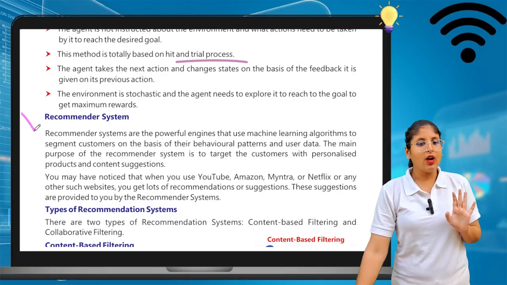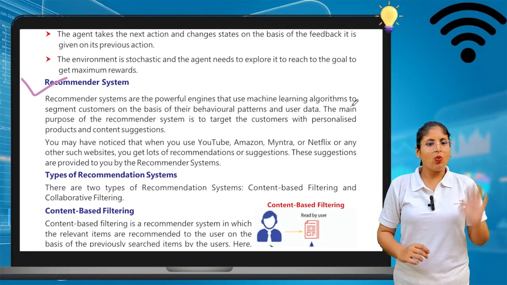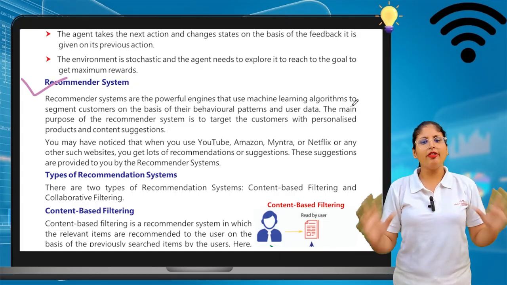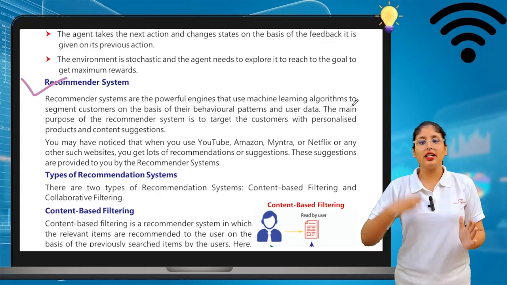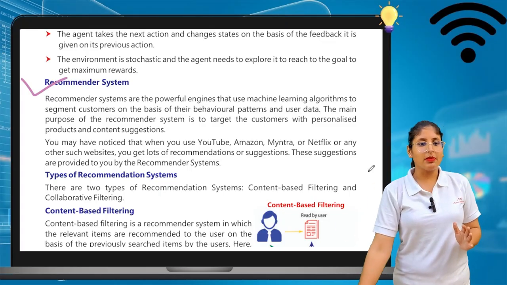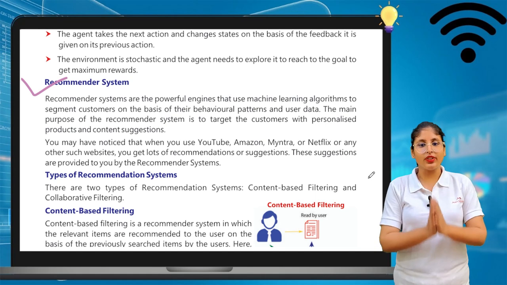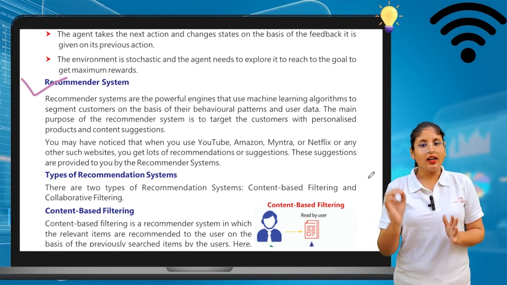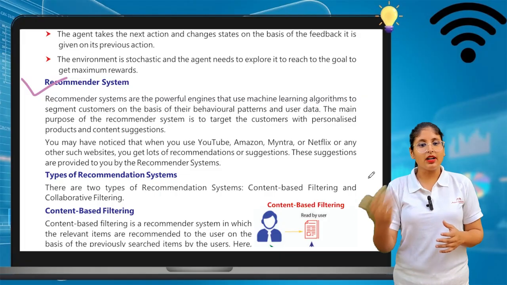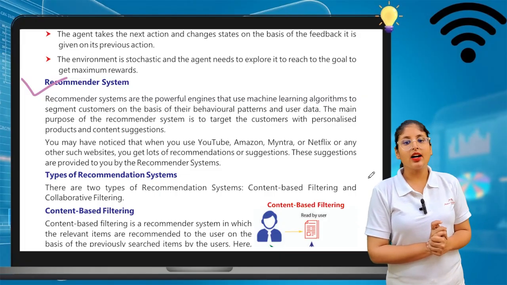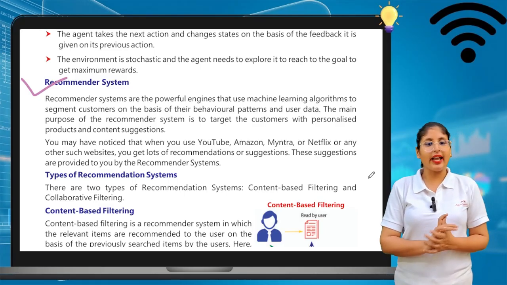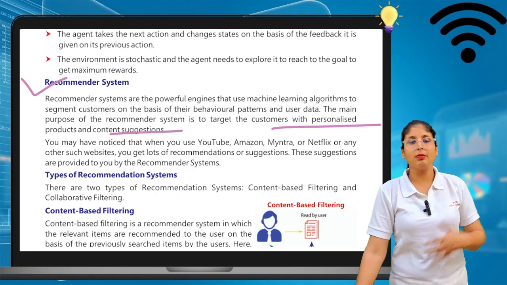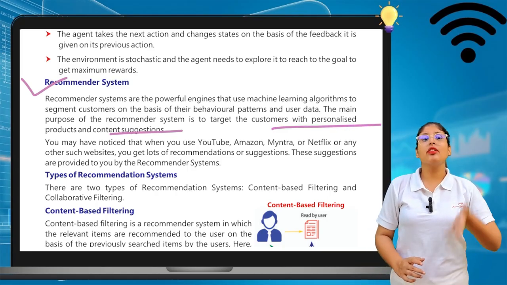Okay. Now we will see recommender systems. What is a recommender system? Recommender systems are powerful engines that use machine learning algorithms to segment customers on the basis of behavior patterns and user data. The main purpose of a recommender system is to target the customer with personalized product and content suggestions. So what does our recommender system do? Of course, recommender means it personalizes for you. It gives you the recommendations.